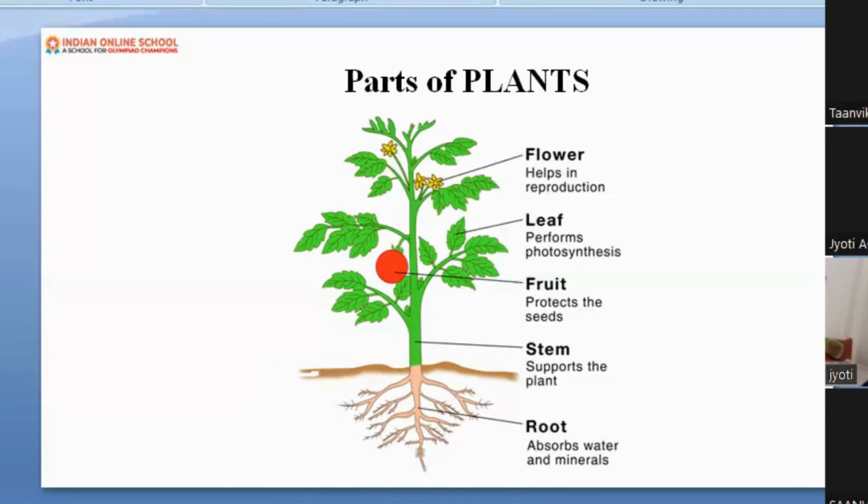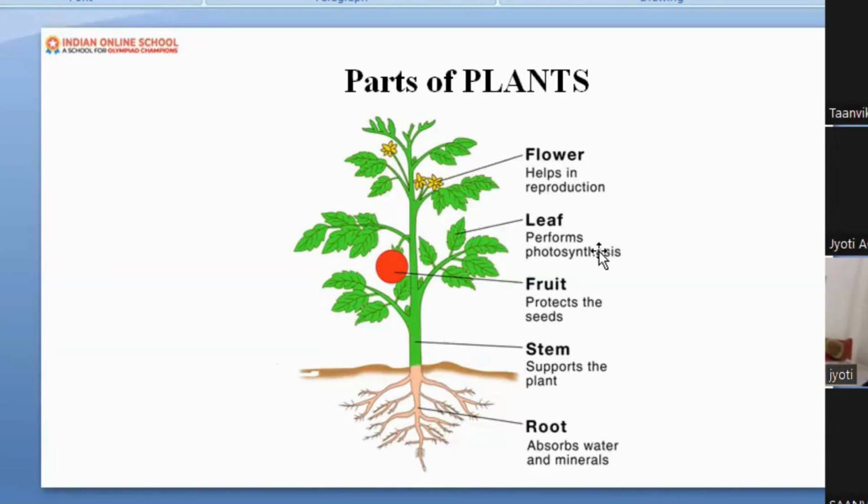Can you see that properly? Okay, so stem is what? Stem is like a pathway which transports water and minerals from the root to other parts of the plant. I hope you understood up to here along with the parts of the plant.